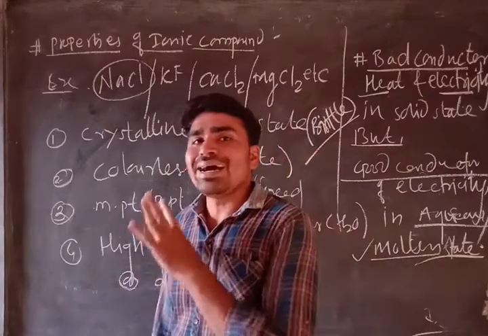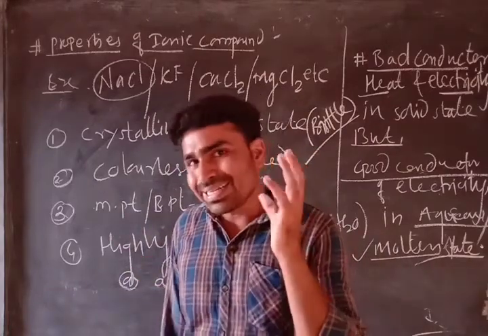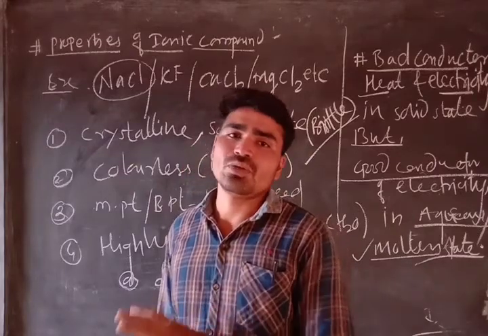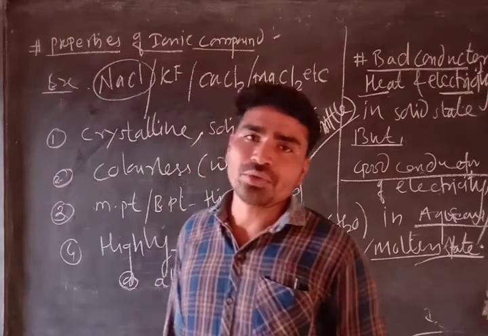So at last, ionic bond is a force of attraction that keeps two oppositely charged ions together. Then this is called ionic bond. So thank you so much.